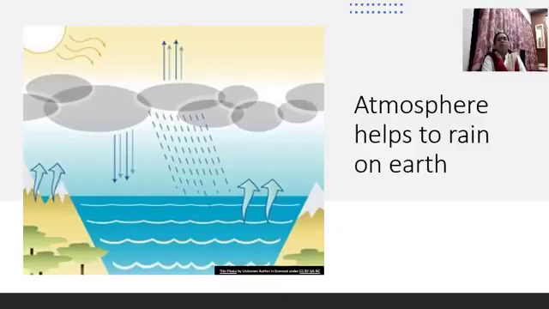So this way we get rain on earth. Followed? In the atmosphere the clouds are formed, and from the clouds the water comes back on the earth. So the atmosphere helps to rain on earth.